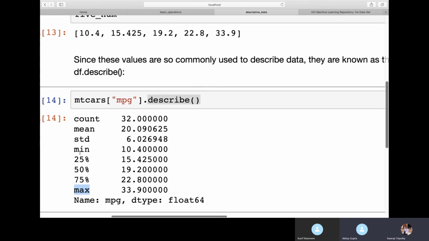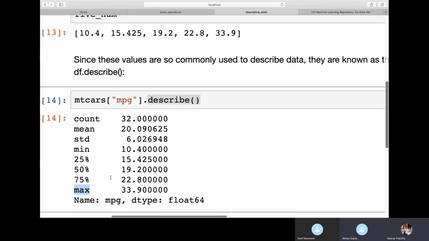The other part we have to study is from minimum to 25th, what is the range, and from 75th to maximum, what is the range. That is also very important. If you find the range is very big, then there might be certain outliers within the data.